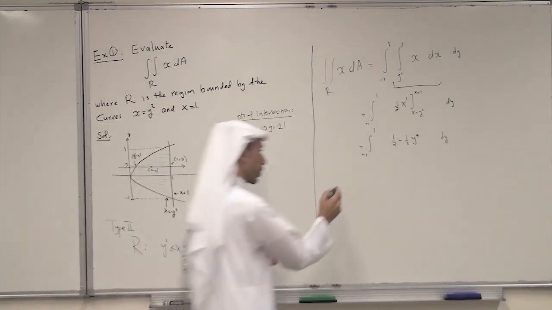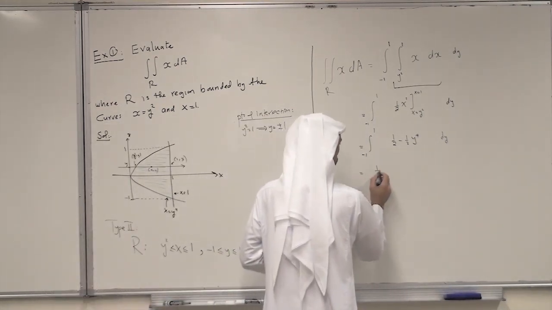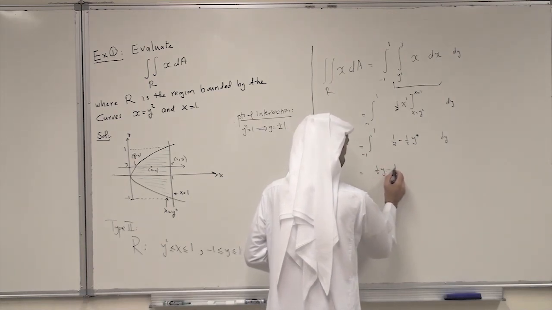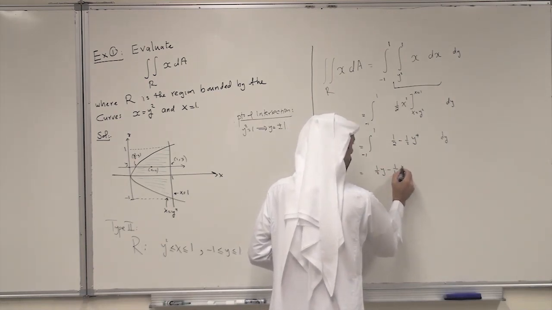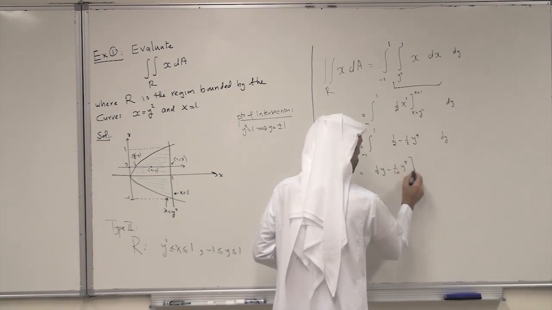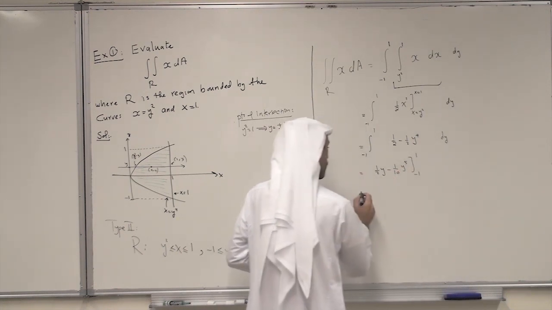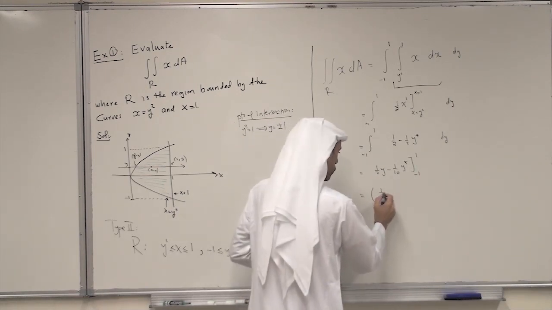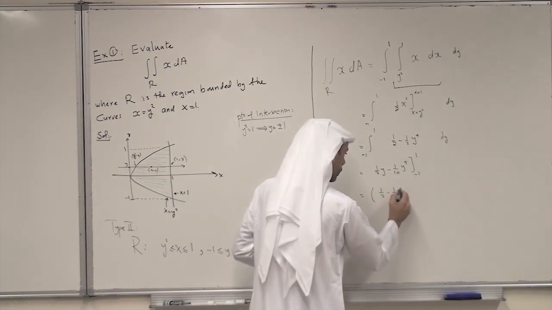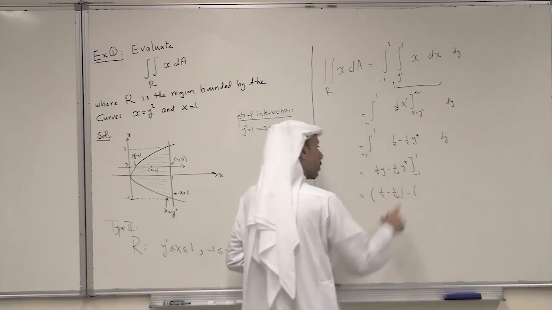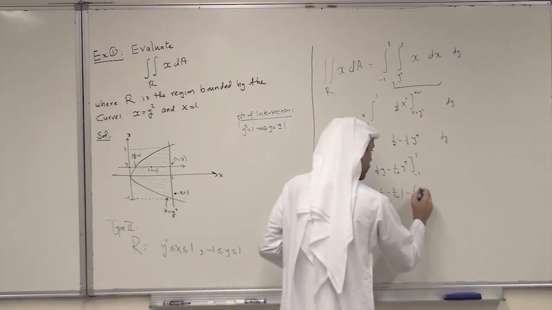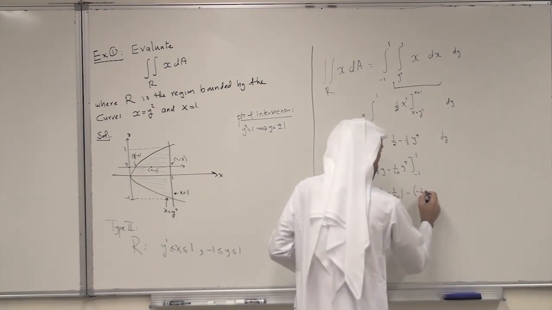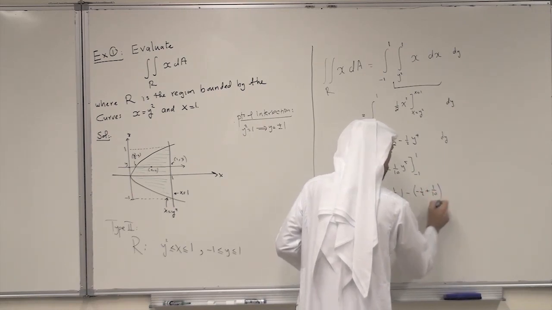Now integrate with respect to y: half y minus 1 over 10 y to the power 5 from -1 to 1. Substituting, when y equals 1, I get 1 over 2 minus 1 over 10, minus, when y equals -1, I get minus half plus 1 over 10.